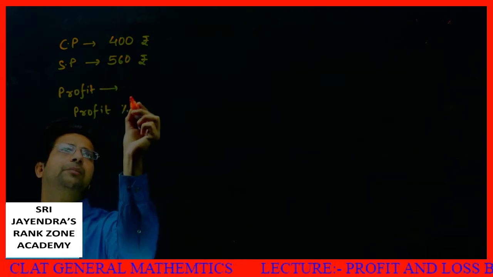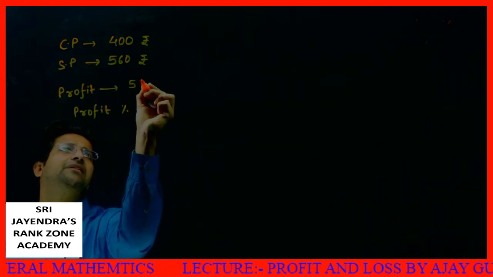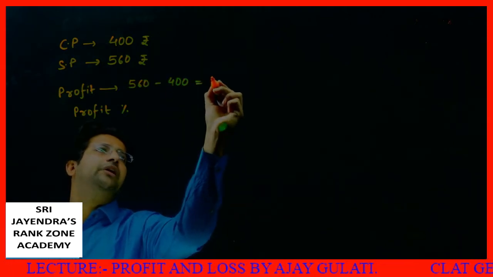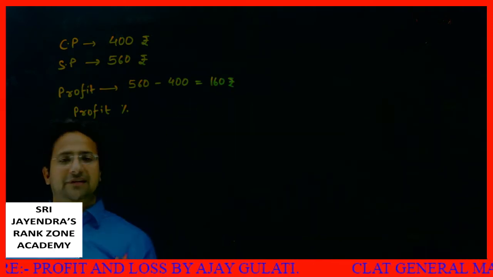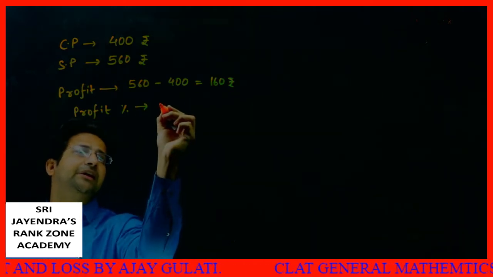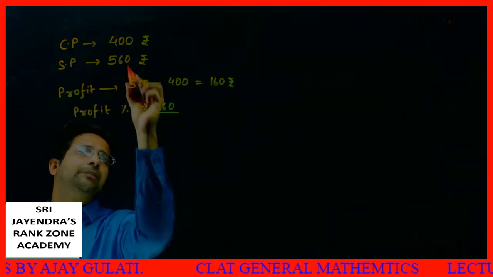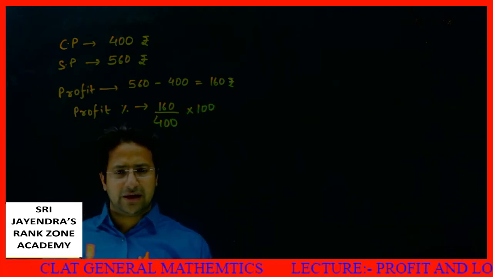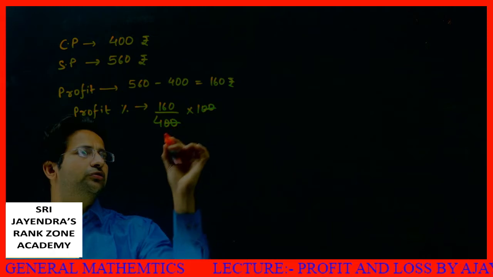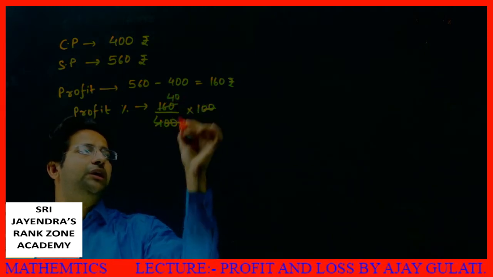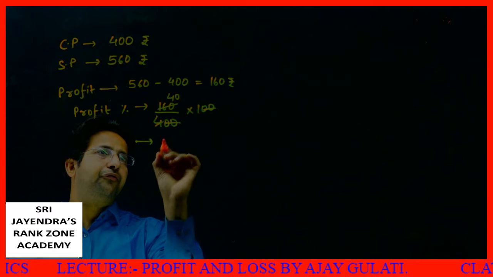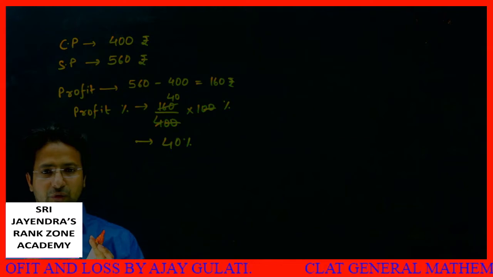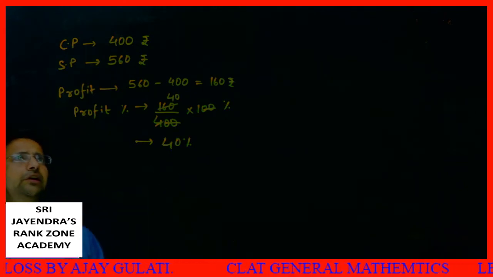So first of all, what is my profit? Profit is SP minus CP. I can very easily say 560 minus 400. This will give me how much profit? 160 rupees is my profit in this case. Now if I need to find profit percentage, then it will be profit over the CP, CP into 100. It makes sense, and I hope it is very easy. I cancel these two zeros. 4 cancel by 160 will give me 40. There will be a percentage sign over here. A 40% profit is what I make. I hope it makes sense. All this is clear to all of you.